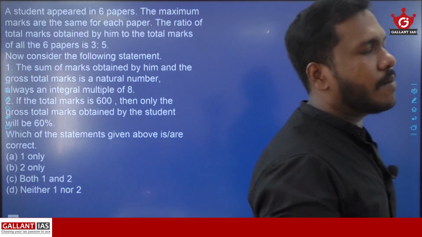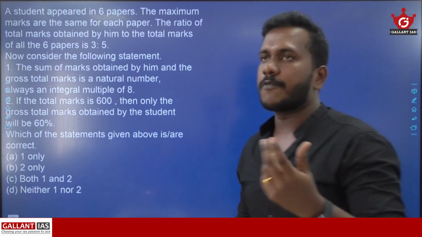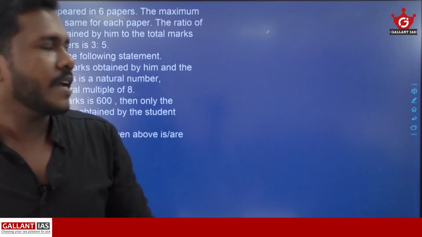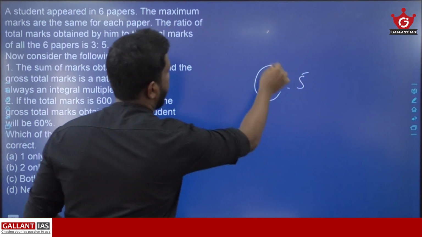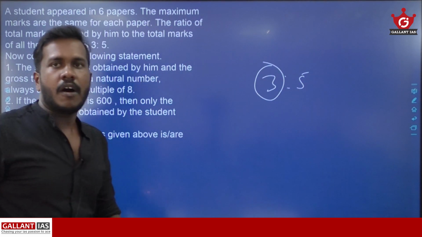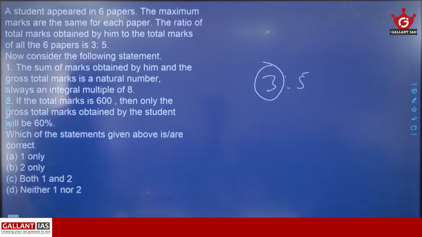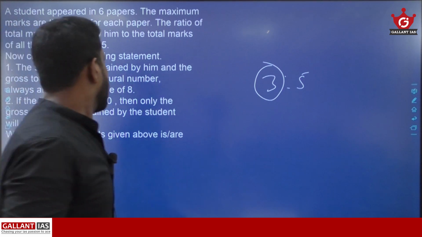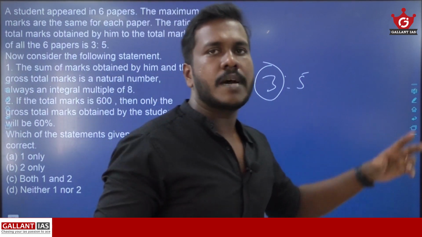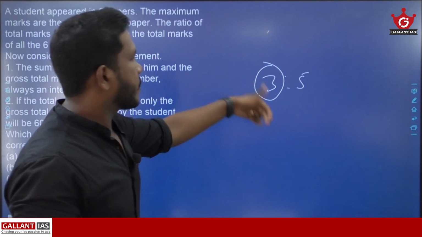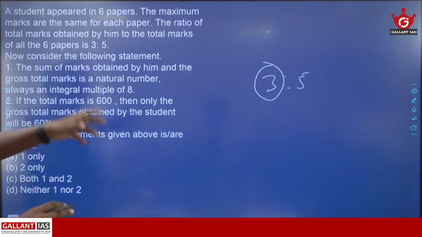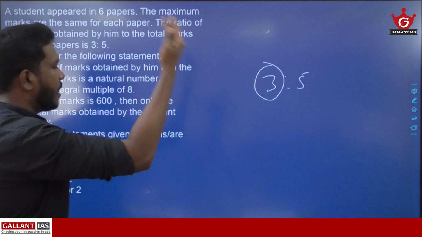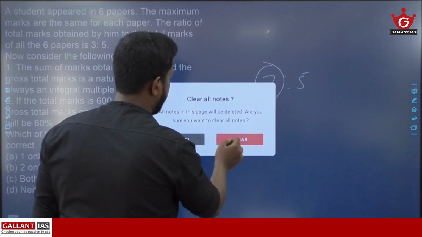So if two numbers are in the ratio 3:5, then the first number will always be 60% of the second number, right? So you can easily say that statement 2 is wrong. Not only 600, any two numbers which are in the ratio 3:5, the first number will be 60% of the second number. Anyway, I will show that. I will make it clear.